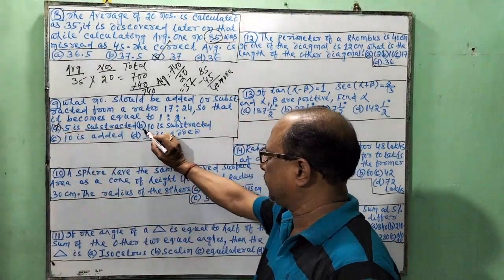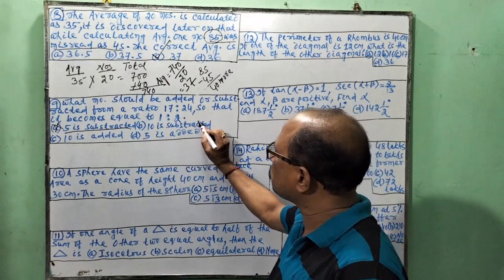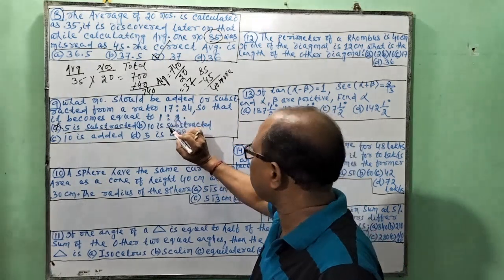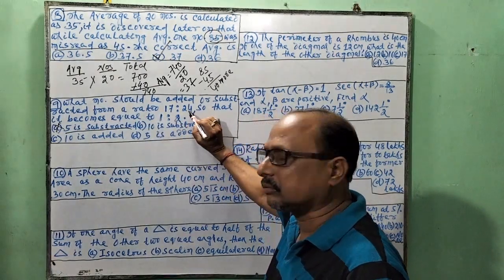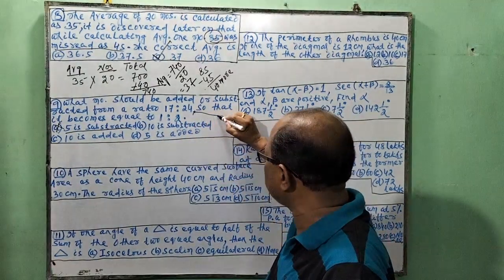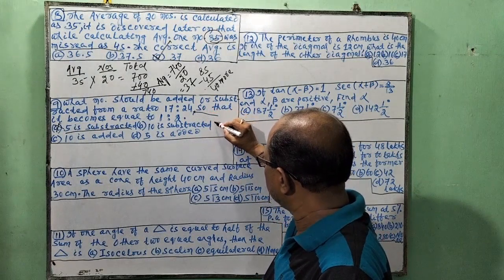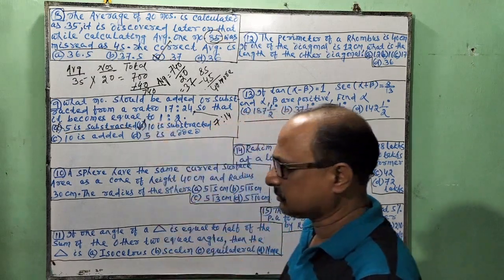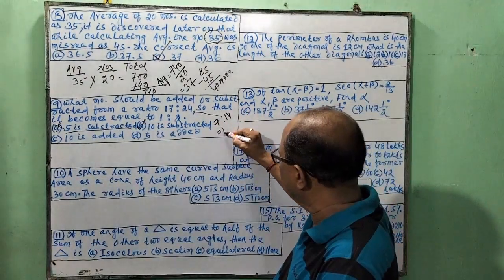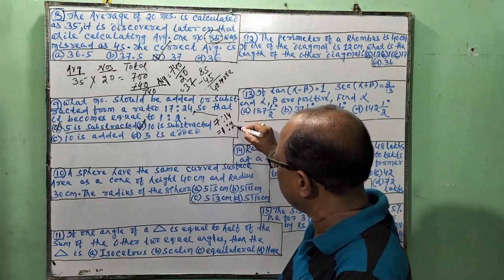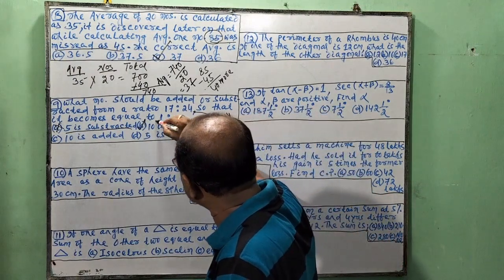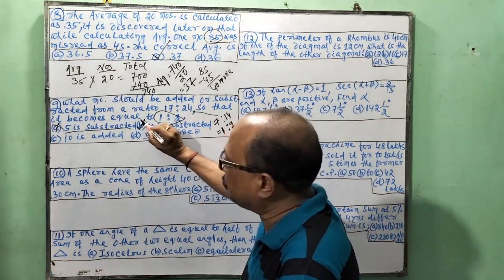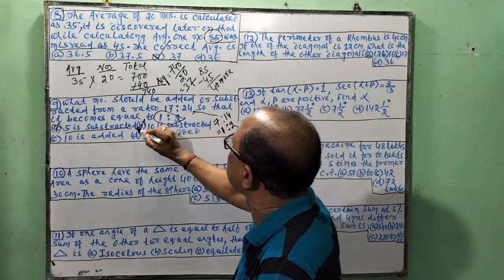So if we come to B, 10 is subtracted. If you subtract 10 from 17, it is 7. If we subtract 10 from 24, it is 14. So it is 7 is to 14. If we simplify this, we get 1 is to 2. The answer has given 1 is to 2. We take the option, put it on the question, and this is the answer.